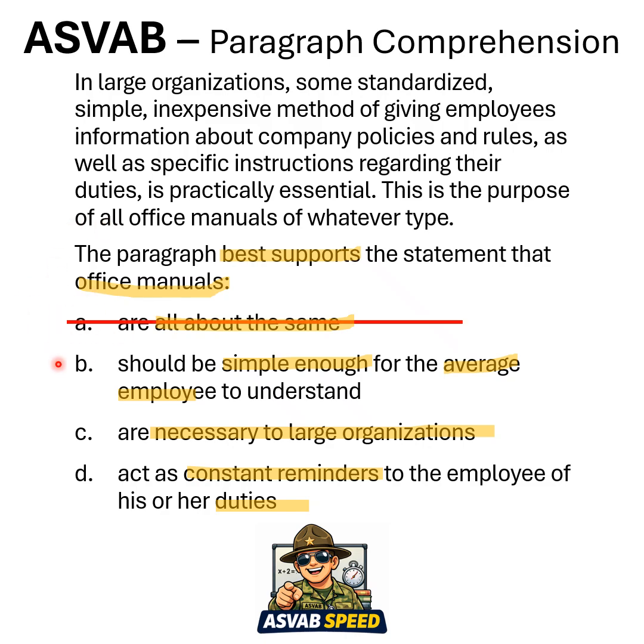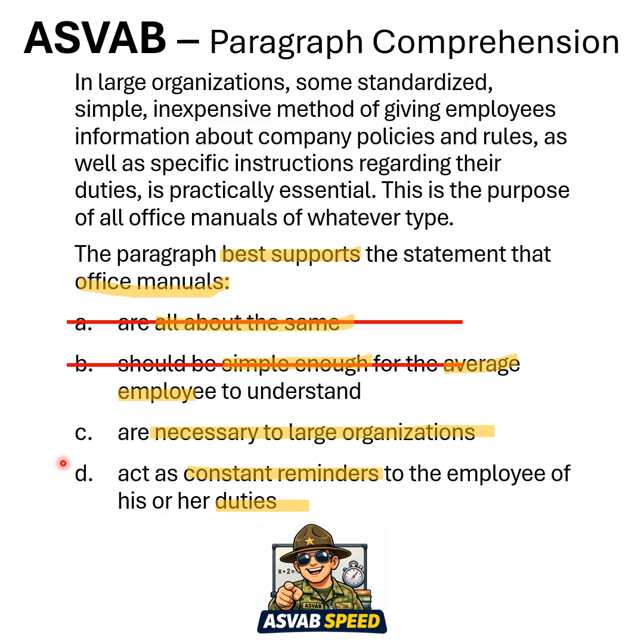B should be simple enough for the average employee. Simple, that word's in there, employee's in there, but it doesn't really say it has to be simple enough for the average employee. It doesn't really reference an employee in that regard. I'm not a fan of B. Let's see what C is. Necessary to large organizations. Well, I do see the word essential. Essential is a synonym for necessary. As well as specific instructions regarding their duties, practically essential. So I kind of like C. We're going to hang on to that for a moment.